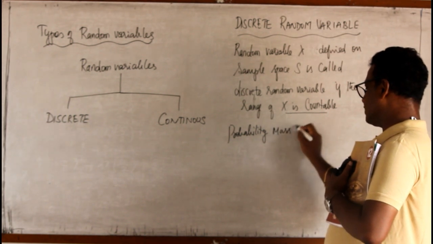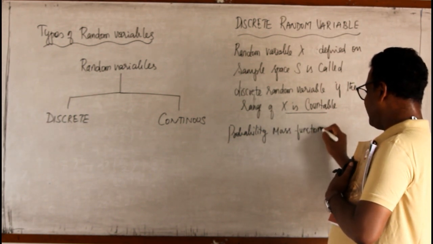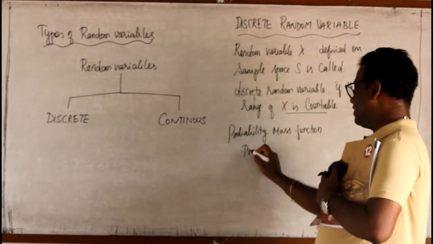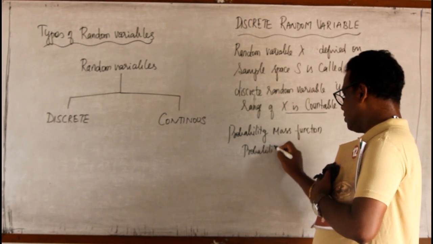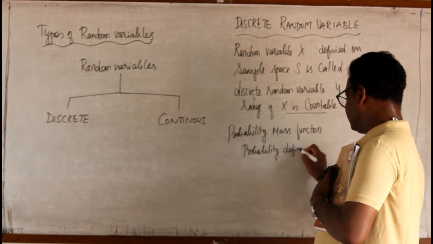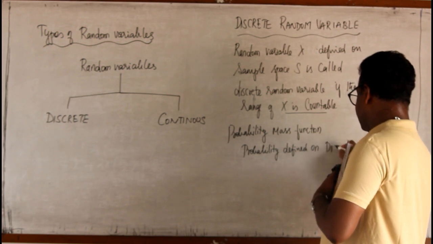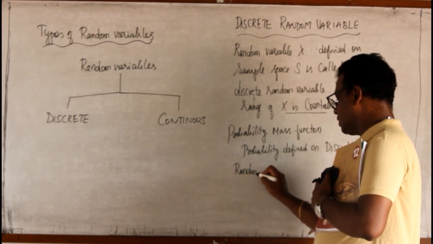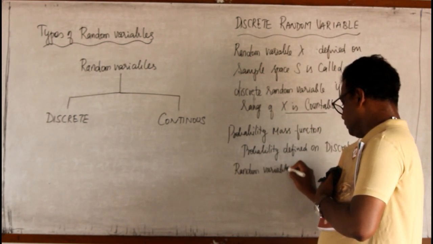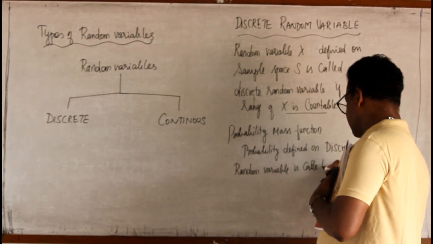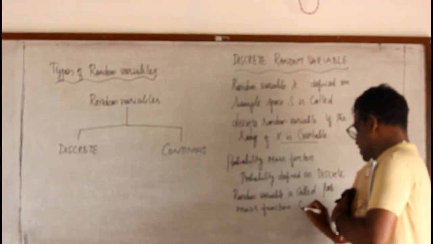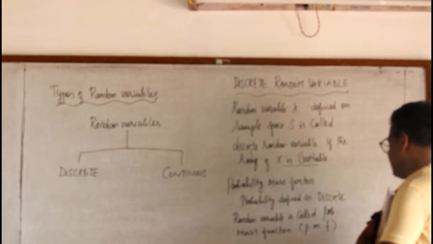The probability defined on discrete random variable is called probability mass function, and we used to say this one as PMF, probability mass function.